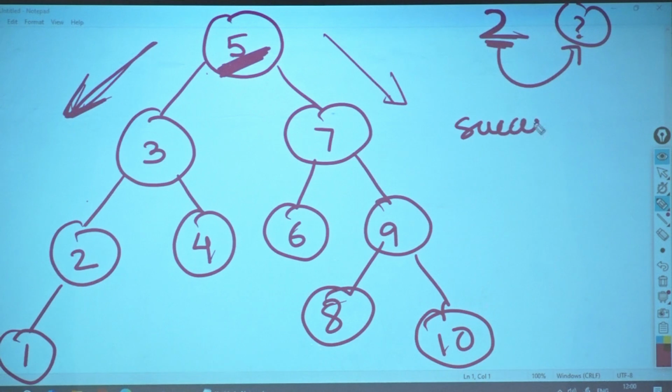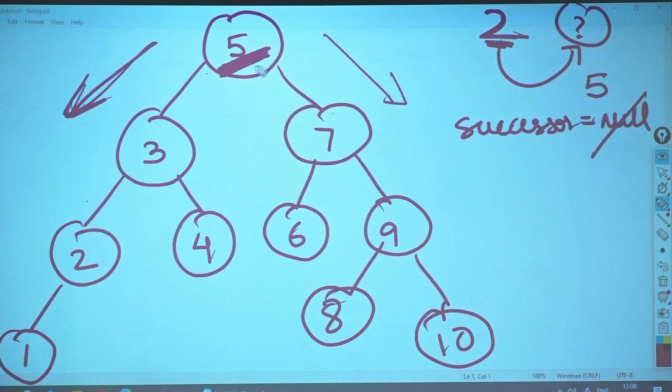I will first say successor. I will make it as null when I'm starting for the first time. I got the root node with me. Root node is 5. Is 5 greater than 2? Yes. So can it be the successor? Yes, it can be the successor. So what can I write over here? I will write it as 5.